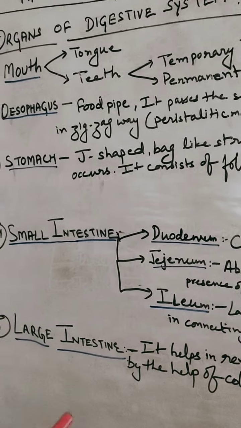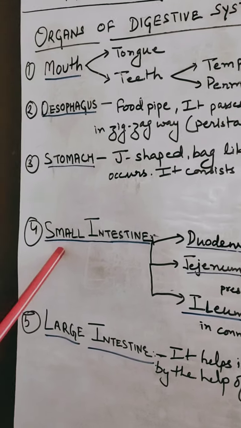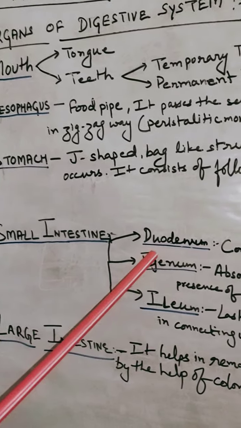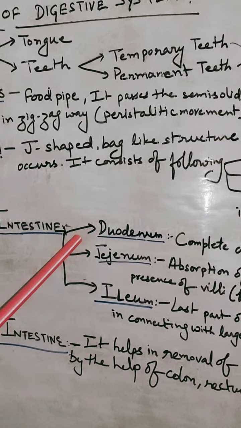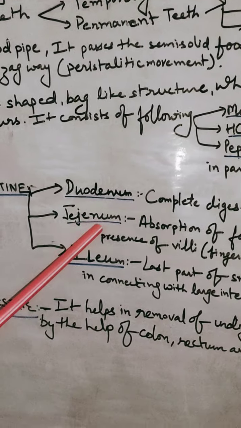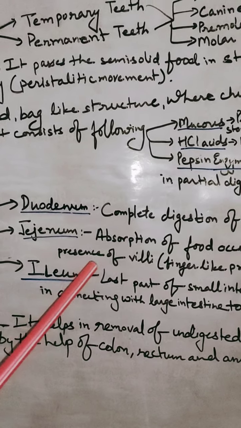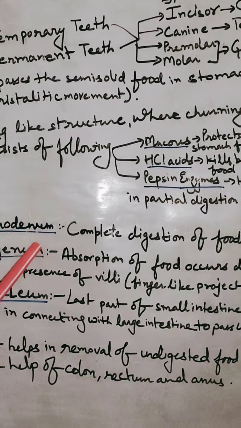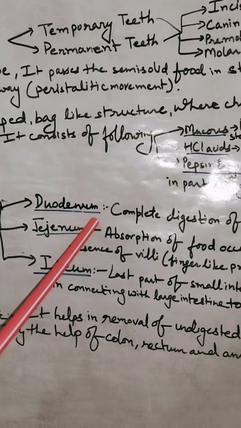Now let's come to the next digestive organ, that is the small intestine. The small intestine is made up of three parts. First is the duodenum, second is the jejunum, and third is the ileum. The duodenum is the first part of the small intestine, connected with the liver and pancreas.